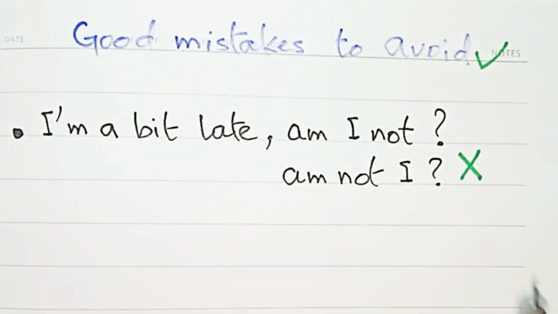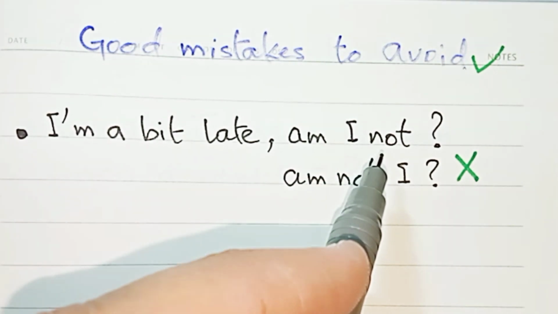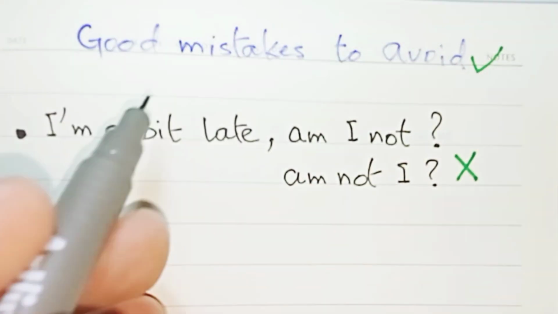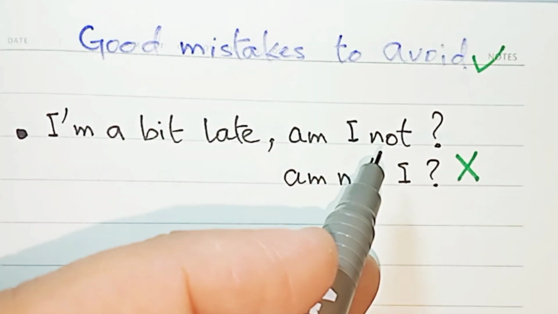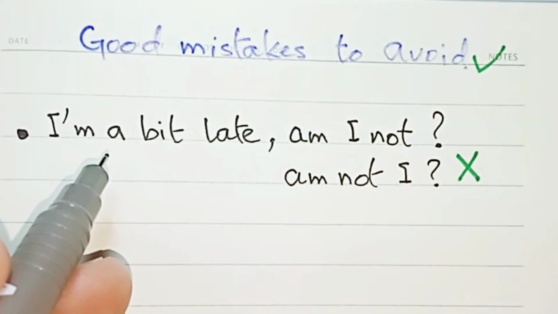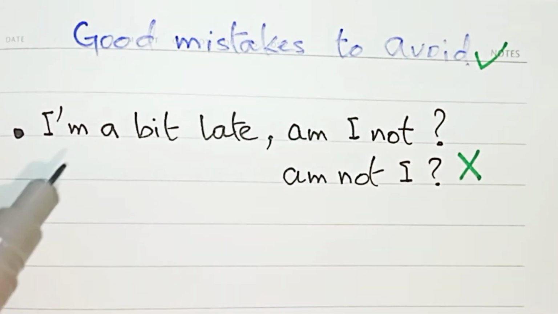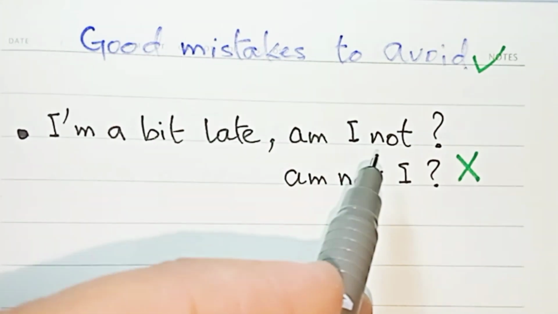Good mistakes to avoid. Number one, it's question tag. As you can see, question tags are short questions that come after a statement. When the statement is positive, the question tag must be negative. When the statement is negative, the question tag must be positive. Are we applying this rule? Yes. Positive, negative.